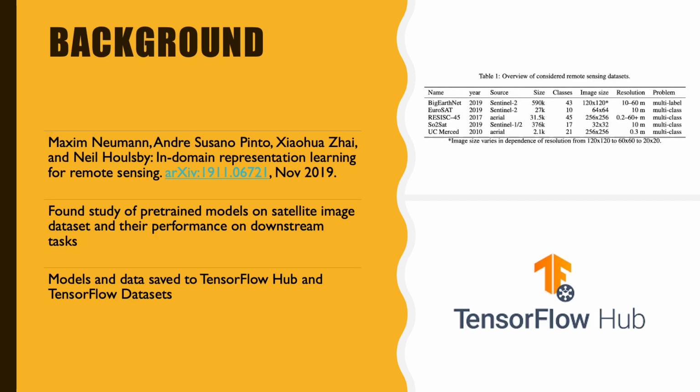After finding many machine learning papers related to satellite imagery, we found one by Google researchers where they set out to find baselines for fine-tuning neural networks on 5 popular classification datasets with satellite images. They evaluated their performance with respect to both their upstream and downstream performance, and the data and pre-trained models from their experiments were published to TensorFlow Hub and TensorFlow datasets, meaning we ourselves could access and experiment with the models they used.